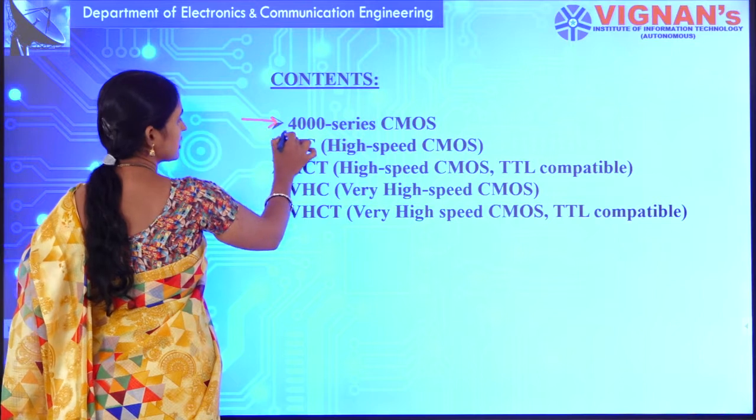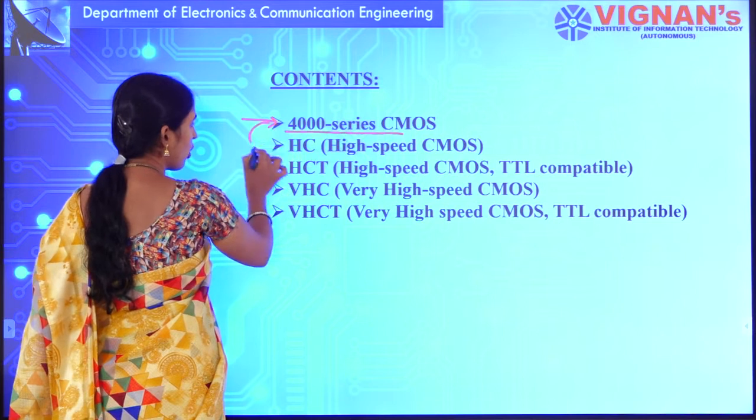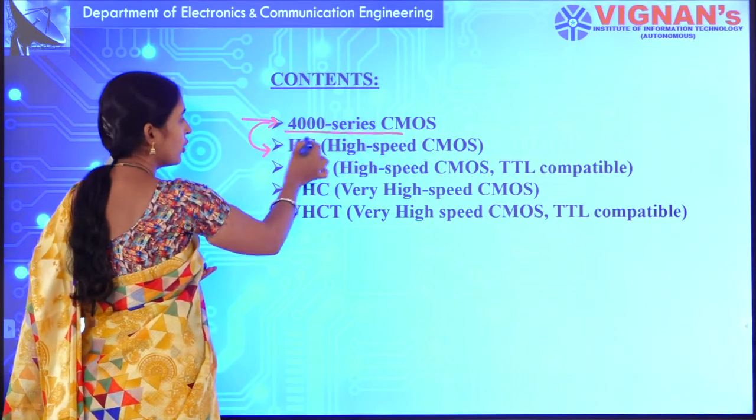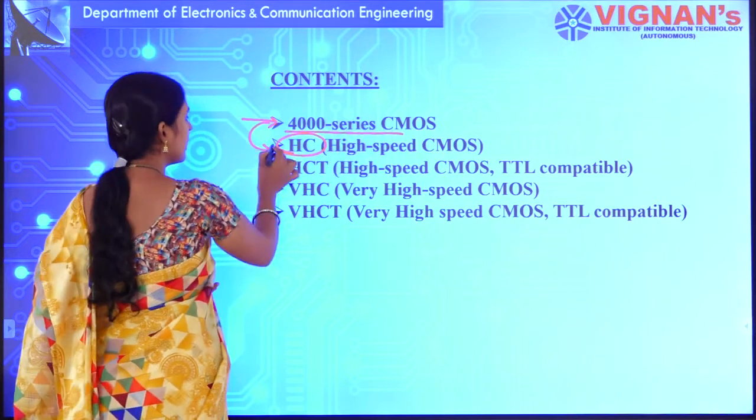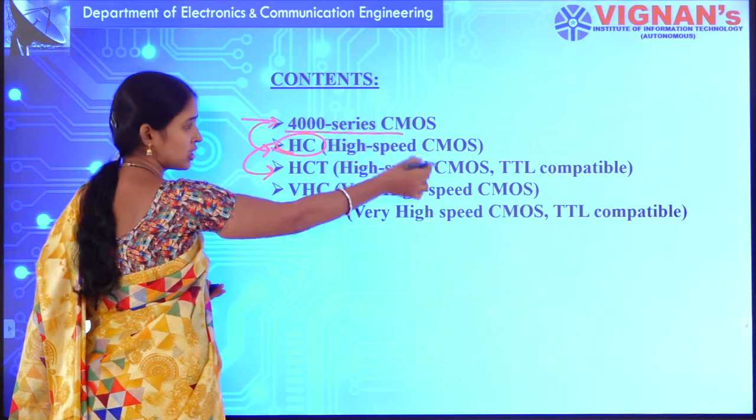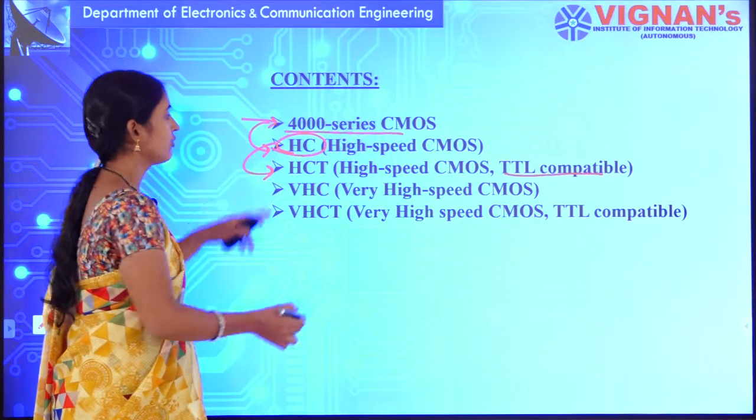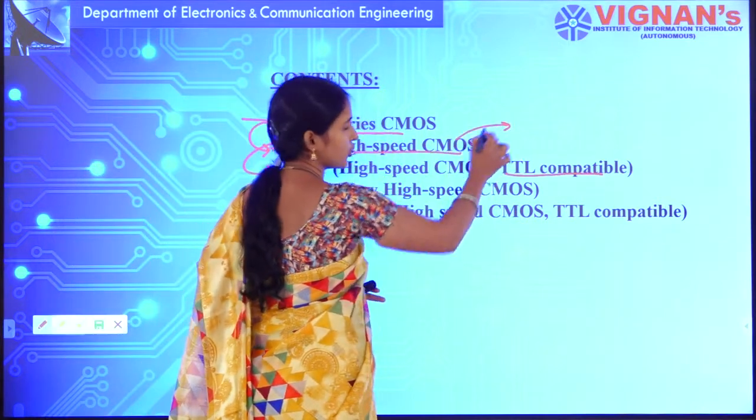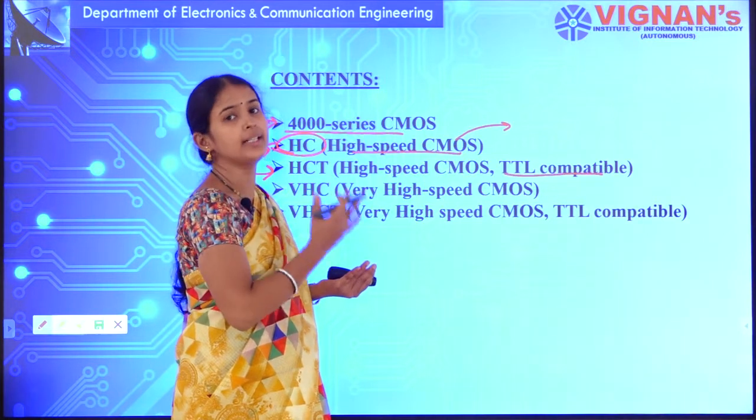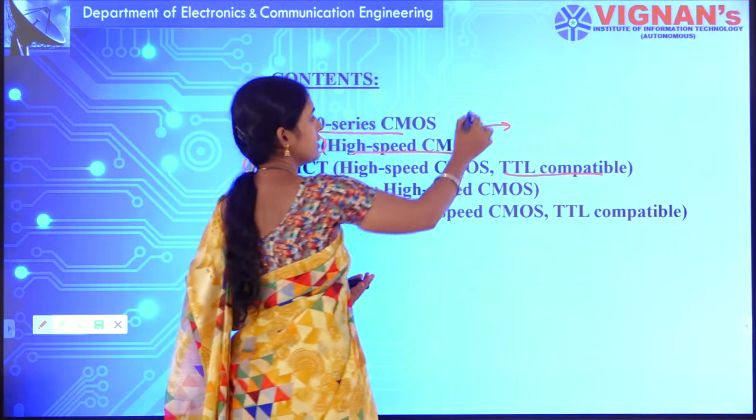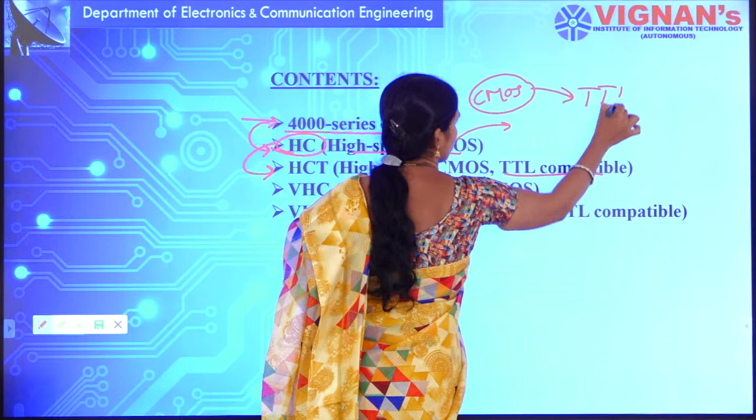There will be some drawbacks in 4000 series CMOS circuits, and those drawbacks can be overcome by the high speed CMOS circuits. Whereas they also found some drawbacks in high speed CMOS circuits, and again that can be overcome. See here, it is like TTL compatibility. They have designed the high speed CMOS circuit, but it is not compatible with TTL logic families.